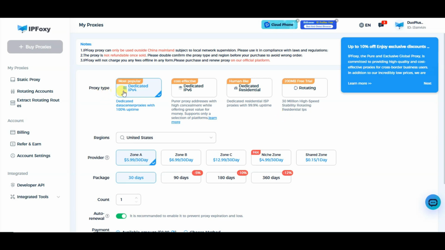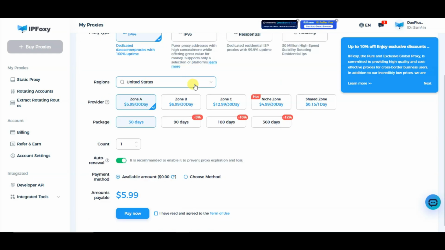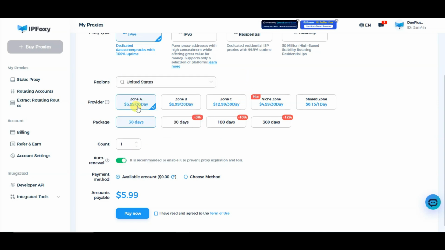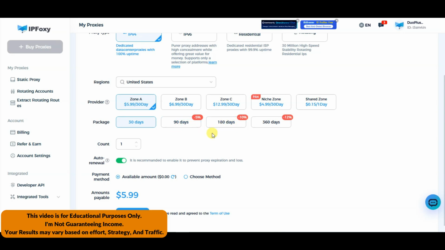You can select your proxy type. You can select your regions. You can select United States, Australia, Brazil, Canada, Switzerland. You can select any of these regions. Now you can select your provider, Zone A, Zone B. You can select your package, 30 days, 90 days, 180 days.